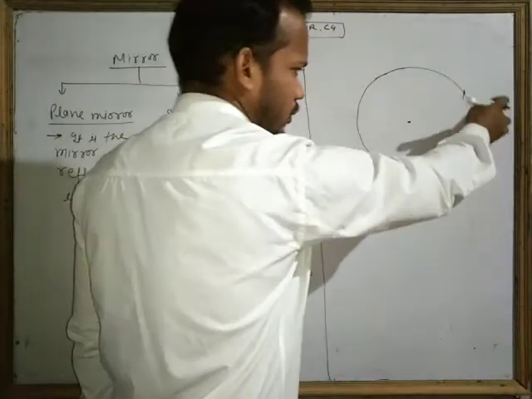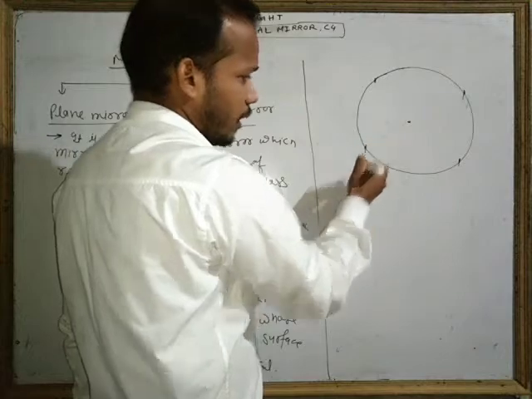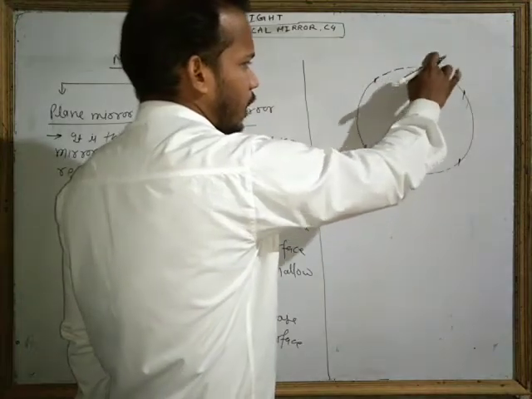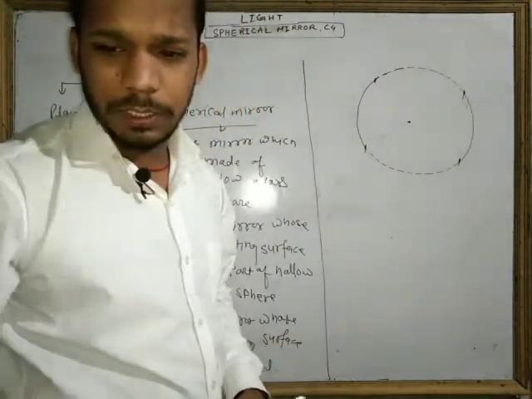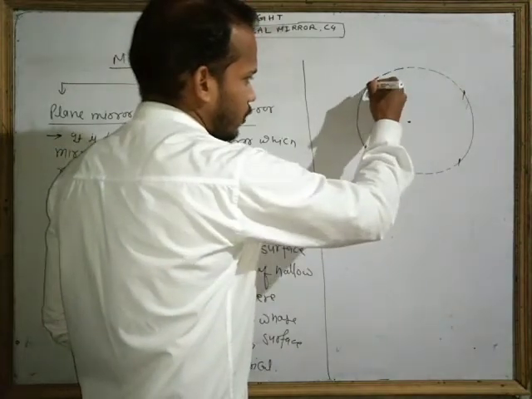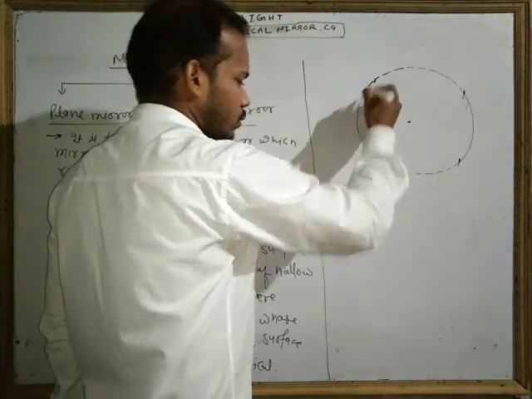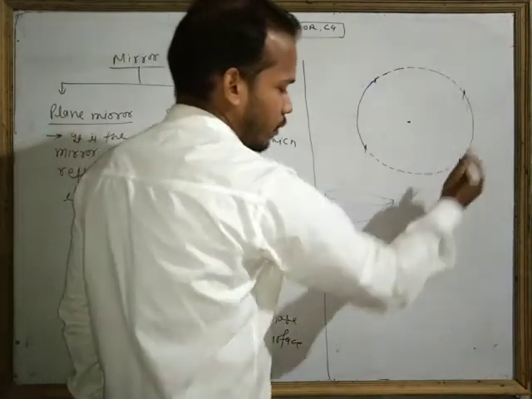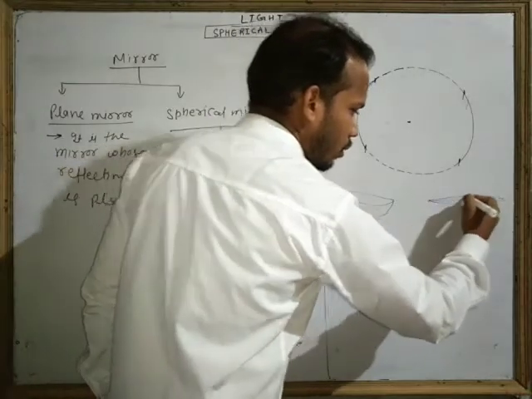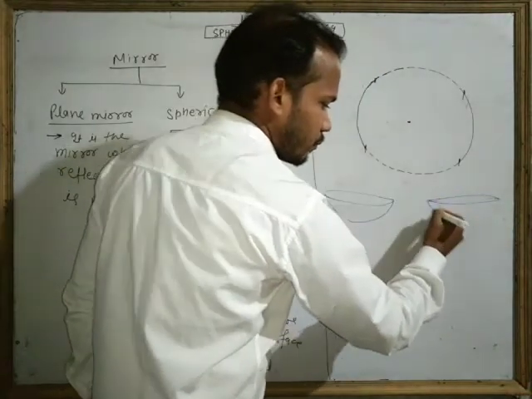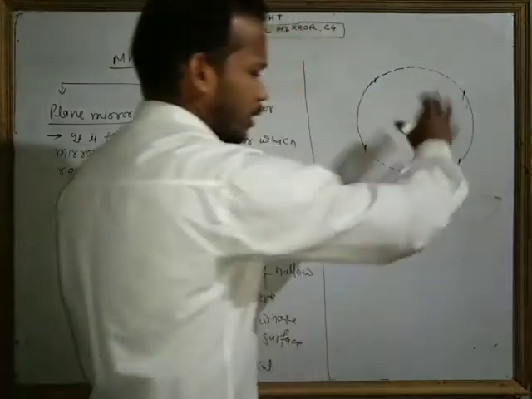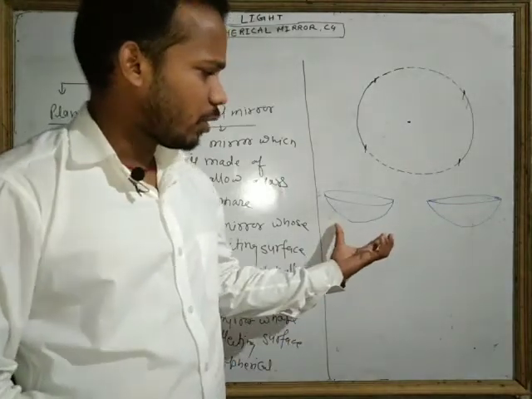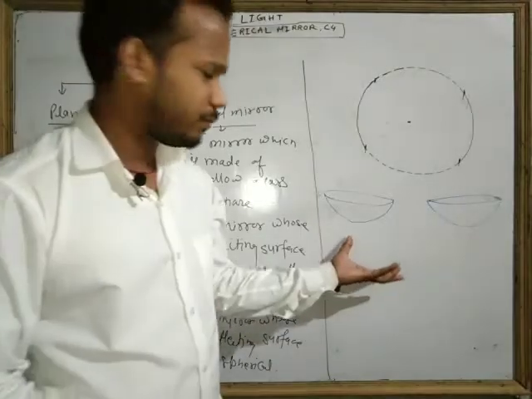One part, and this is the other part, and we get only this part. It will be found like this, and it will also be found like this. When you cut a sphere, you get this type of structure, like a ball.